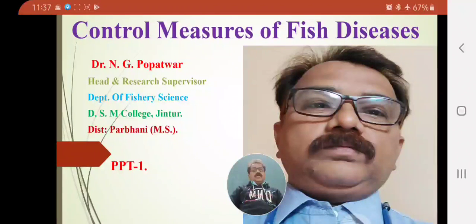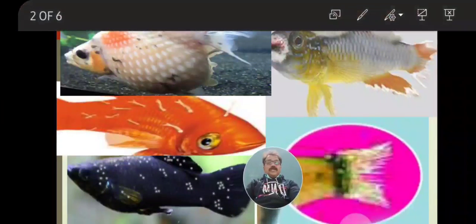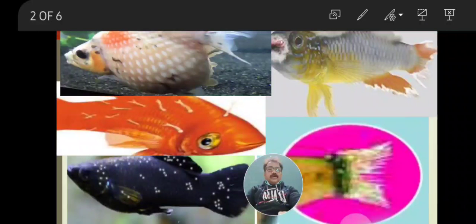Similarly, for control measures of diseases, it is essential to understand the causative reasons and the causative points behind these pathogens and their pathogenicity. For that, we are studying control measures here, which are important.